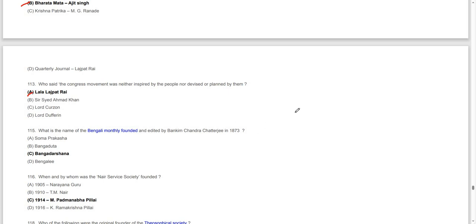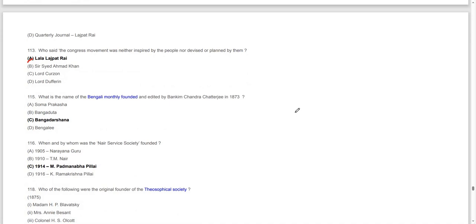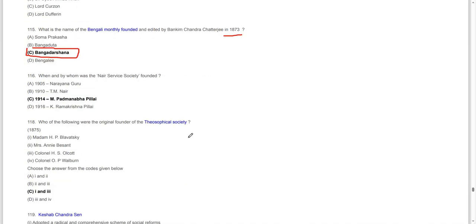What was the name of the Bengali monthly founded and edited by Bankim Chandra Chatterjee in 1873? This was Bangadarshan, a Bengali monthly journal. Moving on to the next question.